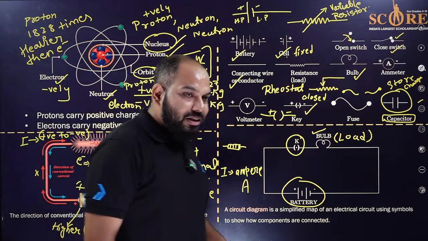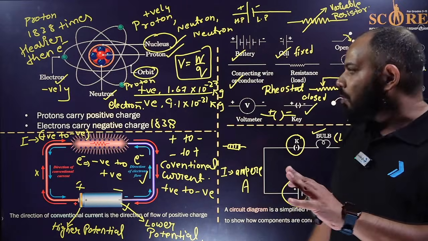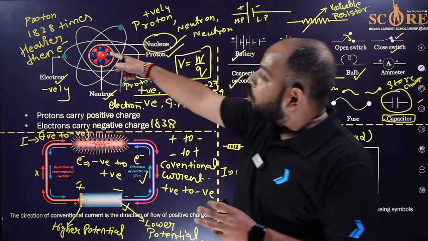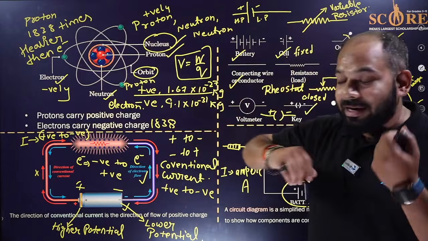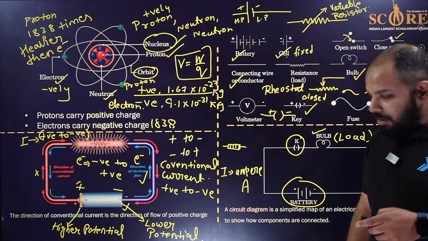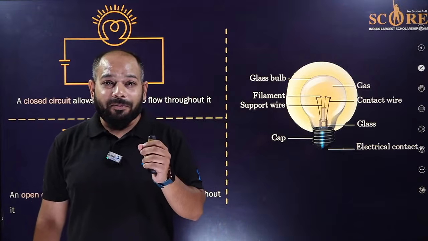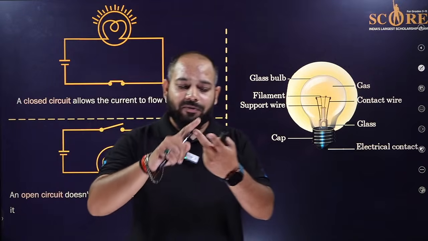I hope it has been clear to you all. Proton, neutron, then current flows from here. A proton is 1838 times heavier than the electrons. So these are the things. Now, when you have the circuit diagram, there are two things: one is the closed circuit, one is the open circuit.